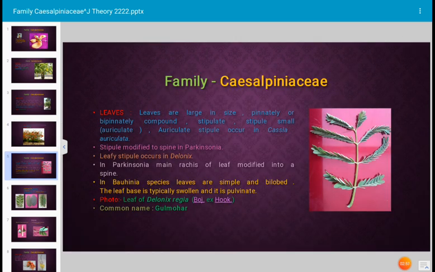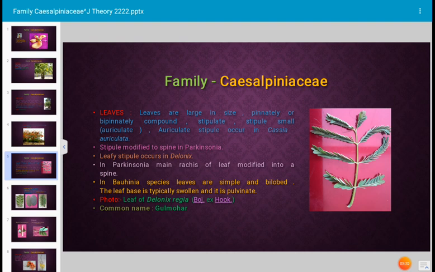Next, how is the leaf? Which type of leaves occur in the plants of family Caesalpiniaceae? Leaves are large in size, pinnately or bipinnately compound, stipulate. When a small leafy structure occurs at the base of the leaf, that is called a stipule. When a stipule is present in the leaf, that is described as a stipulate leaf. Stipules are small or auriculate, very small, scaly. Auriculate stipules occur in Cassia auriculata.